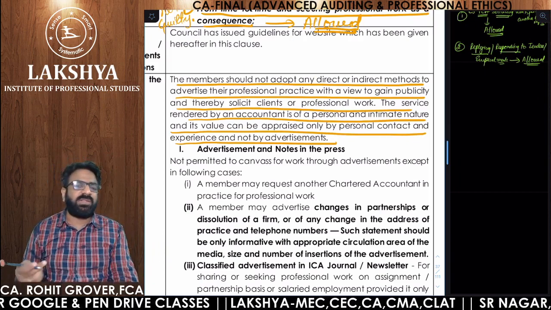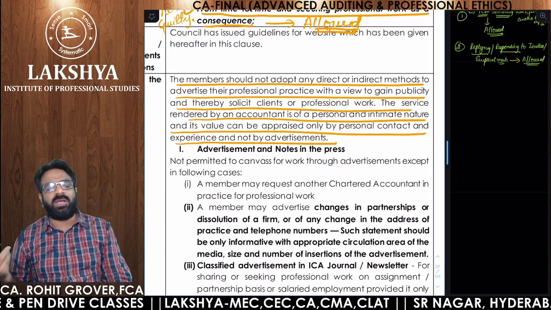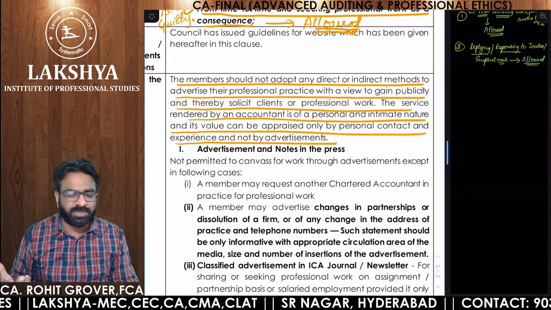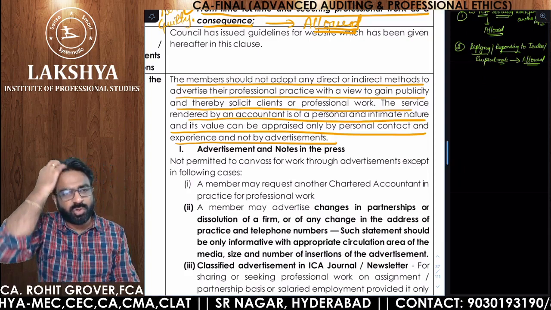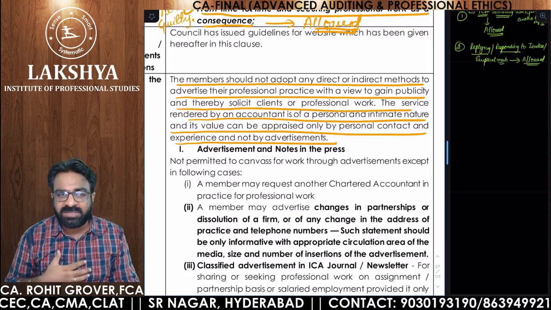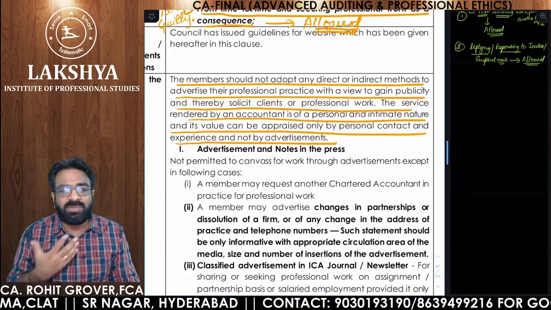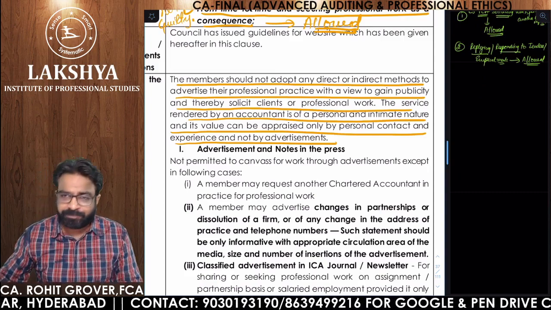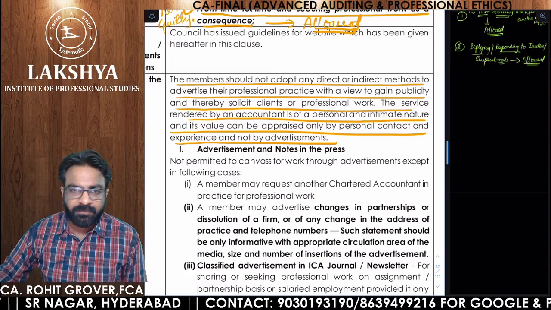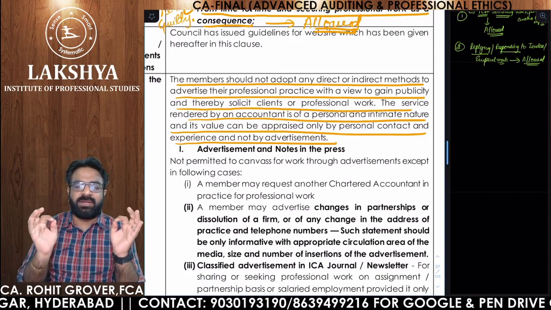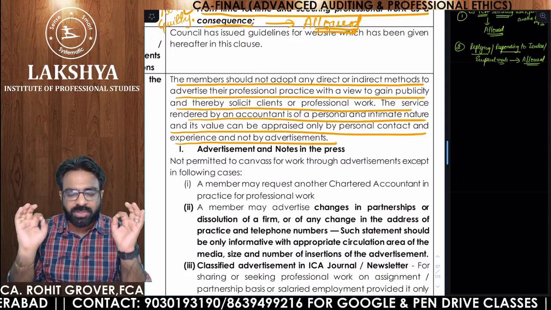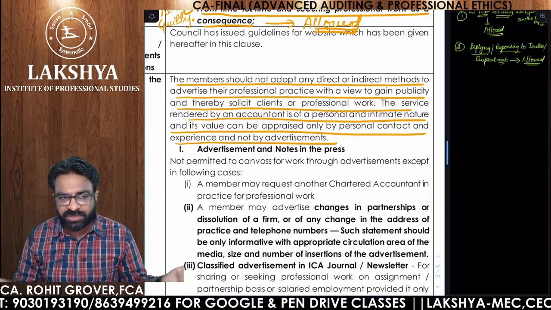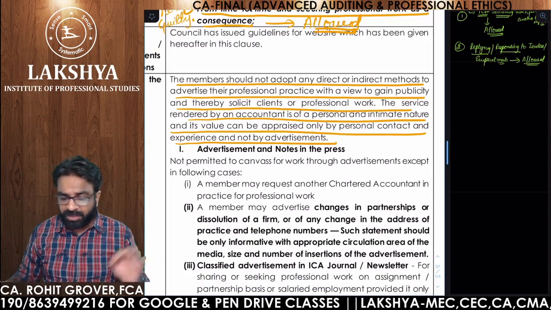So, in paragraph number 1, they are trying to tell you that people should come to you because of your talent, because of your knowledge, because of your expertise. If a member in practice is soliciting, it means he is not having the work, he is not talented. That is what the ICAI is trying to tell you: don't solicit work, don't demand the work, don't request the work, because it is not good for your profession. It degrades the integrity or dignity of your profession.